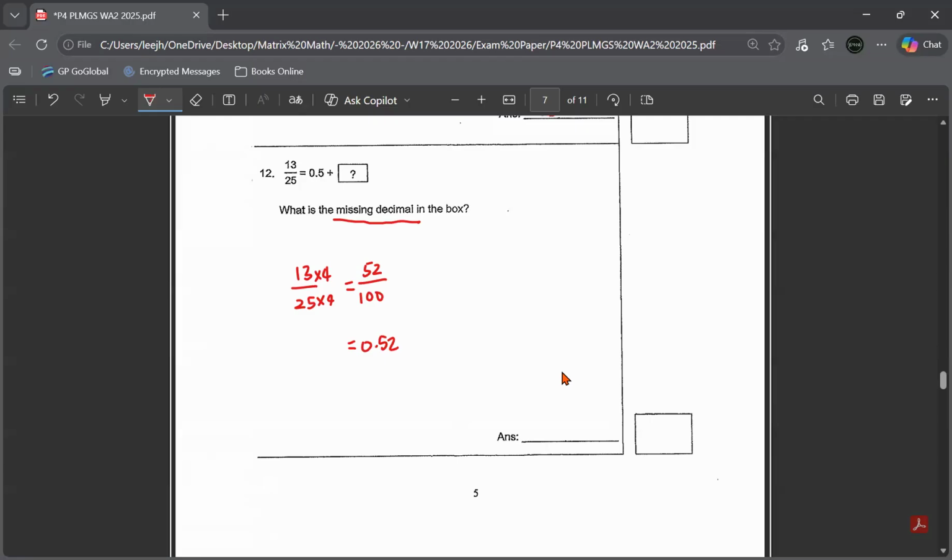So already here we have 0.5, and this one will give me 0.52. So what is this missing value? 0.5 plus something equals 0.52. So I just take 0.52 minus 0.5, so we do a working. You do not write the 5 below the 2 because 0.5 is 0.50. The decimal places must align properly, the decimal point. So 2 minus 0 is 2, 5 minus 5 is 0, decimal point, 0. 0.02. That's your answer.